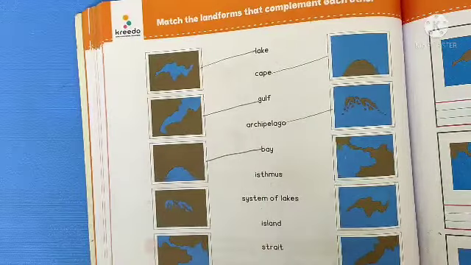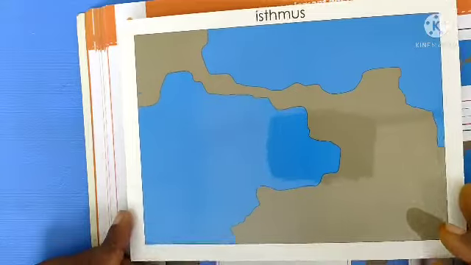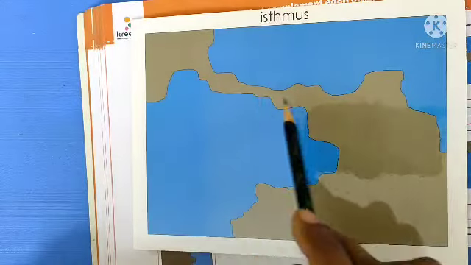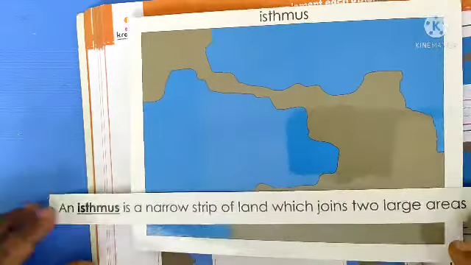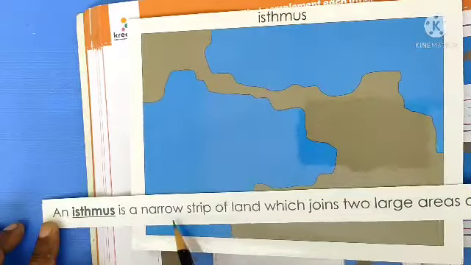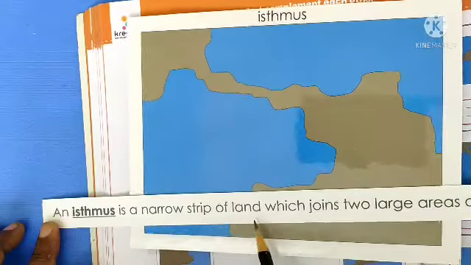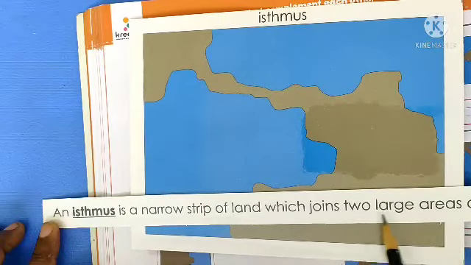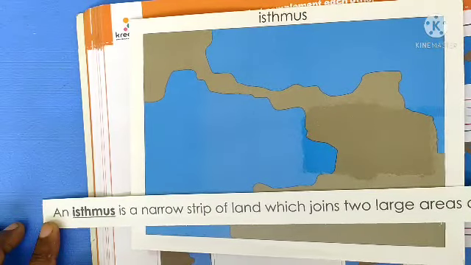Next is isthmus. Isthmus means, see the picture, children. This is an isthmus. An isthmus is a narrow strip of land which joins two large areas of land.